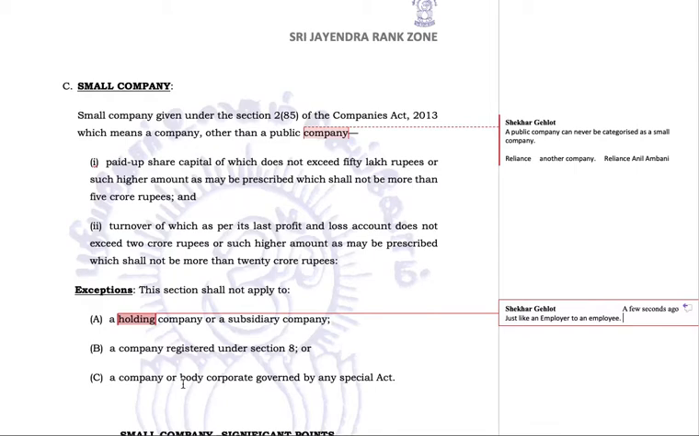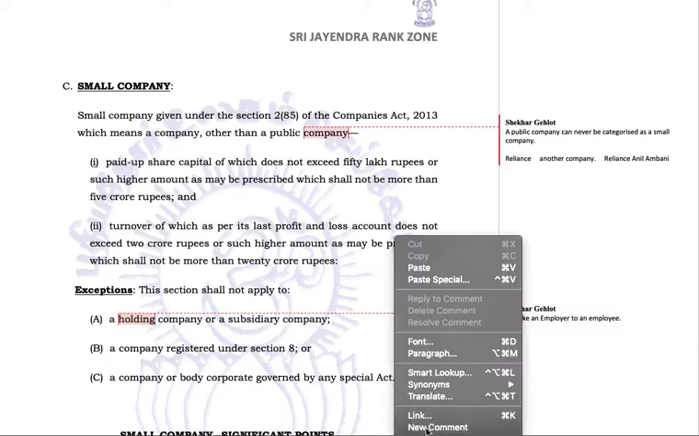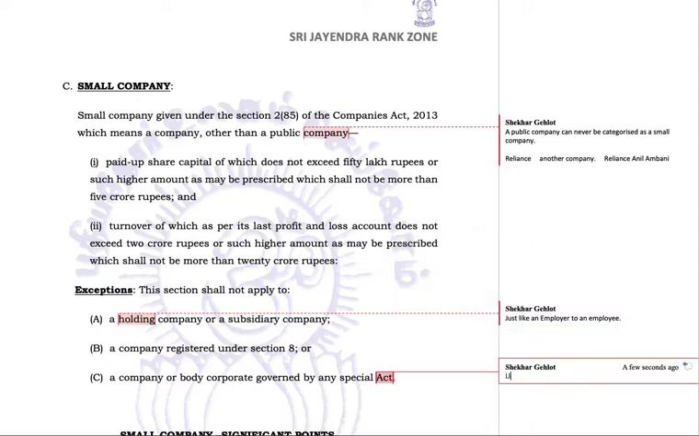A company or a body corporate governed by any special act. Any company or body corporate governed by a special act such as LIC, Life Insurance Corporation governed by the LIC Act, or we have ONGC. A special act is there for the ONGC. Now at one particular time it may happen that ONGC's paid up share capital has gone below 50 lakh rupees because the share has hit rock bottom.